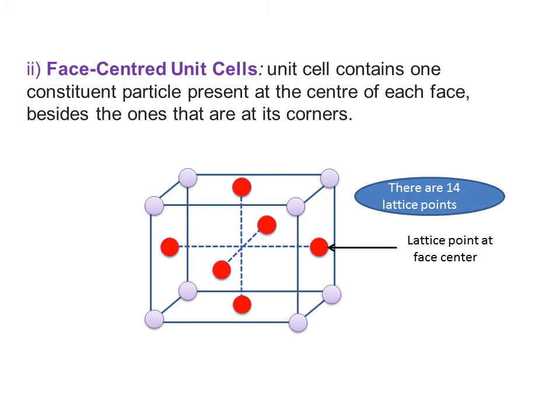How many faces are there? Try to understand. 1, 2, 3, 4, 5 and 6. 6 faces are there, and at the center of each face there exists a lattice point. So totally there are 8 lattice points at the corners plus 6. There are 14 lattice points totally in this type of unit cell, dear student.